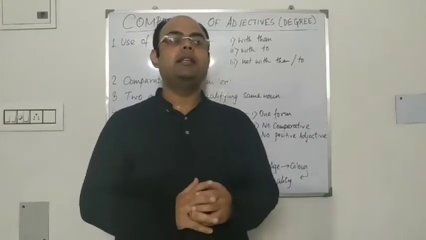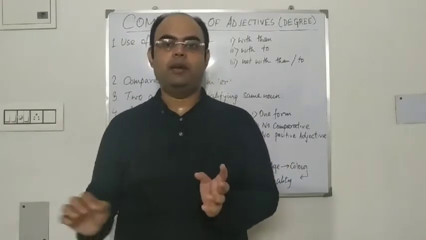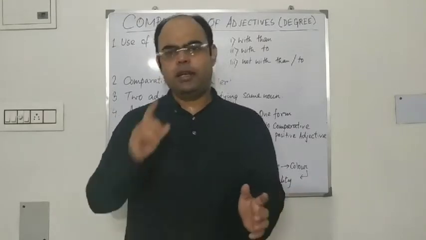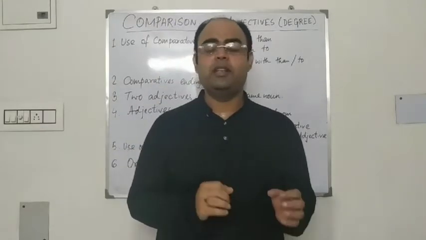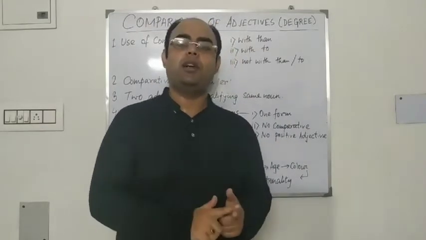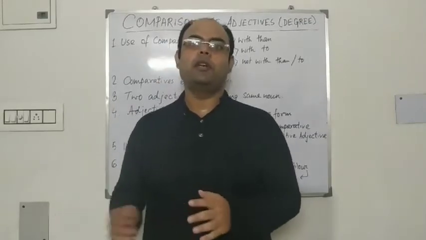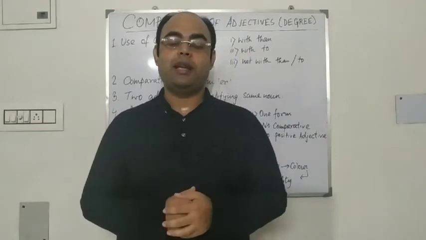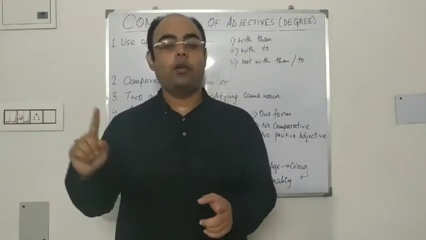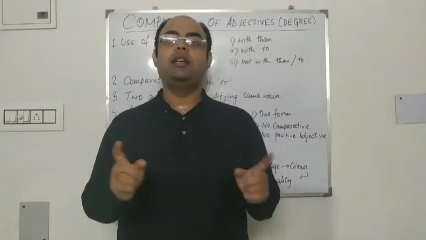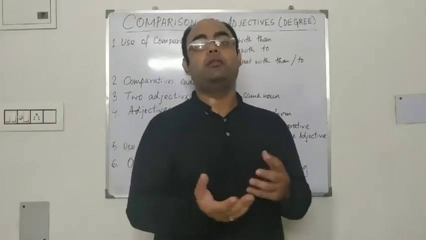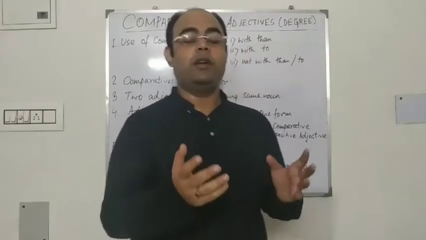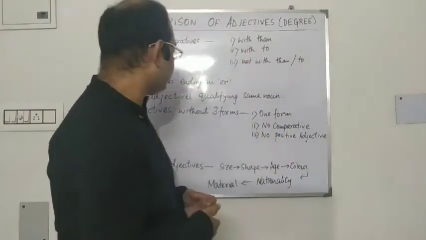It's not that he is the tallest and a bright boy of the class. No, we cannot say that. If we are using the superlative degree, then we have to say he is the tallest and the brightest boy of the class. We cannot use two degrees of comparison of adjectives together for one individual in a single sentence. We have to change the sentence, or make two different sentences.